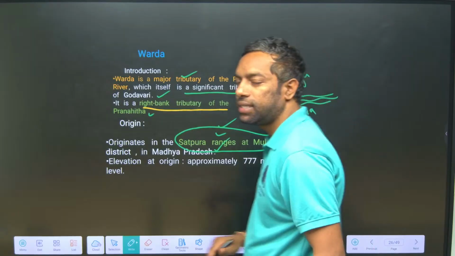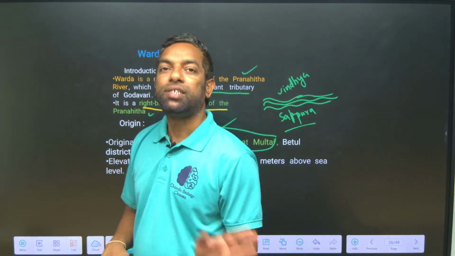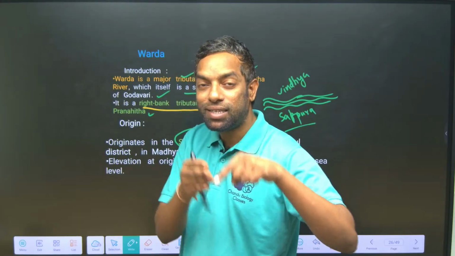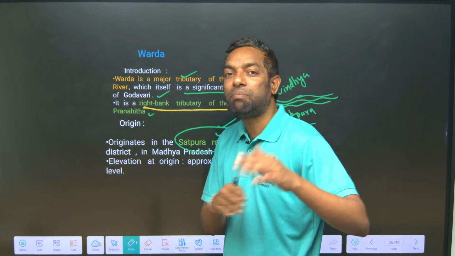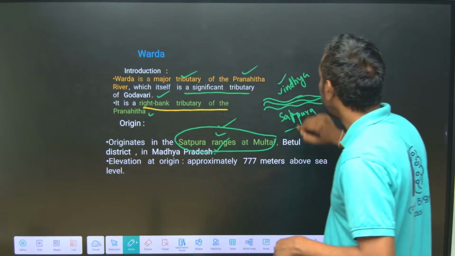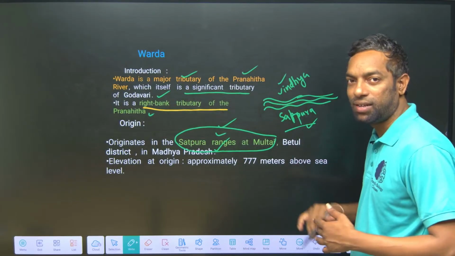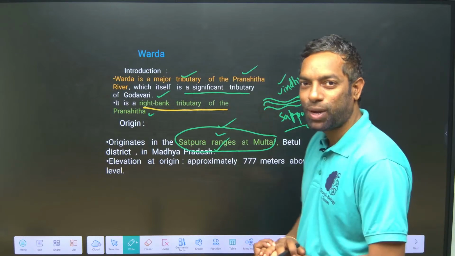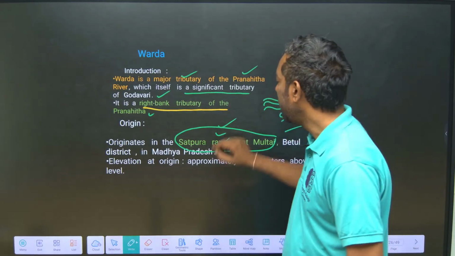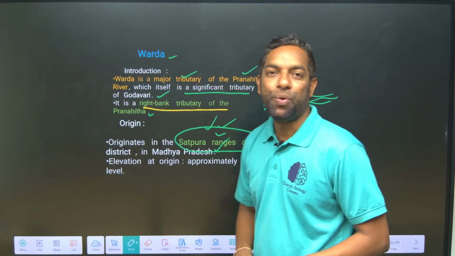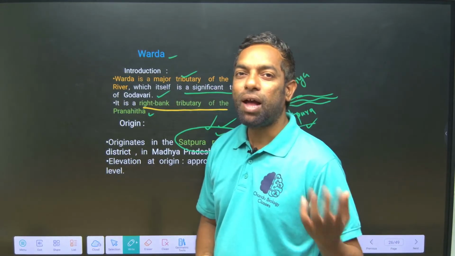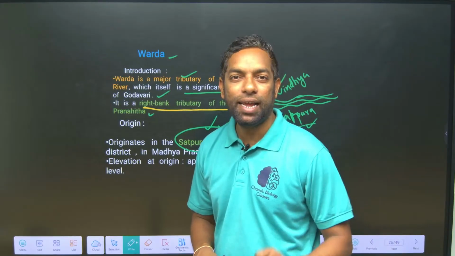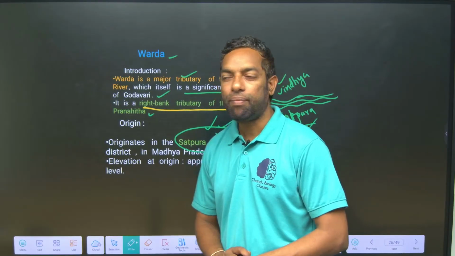This range runs from the Mahadev Hills in the east to the west side through Gujarat up to where it meets Rajasthan. These are the Vindhya Satpura ranges. Vindhya is on the north side, Satpura is down. Vindhya is upper, Satpura is down. So the Satpura range is where the Wardha originates. You have to come across Indian geography also for the exam point of view. I am going to deal with Indian geography also.